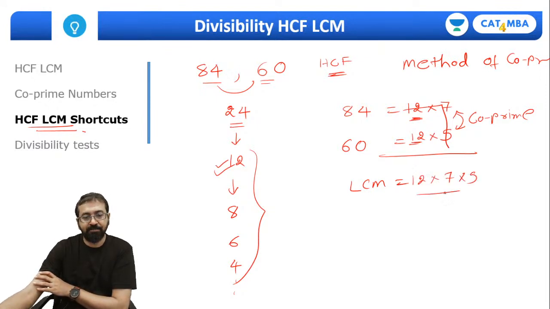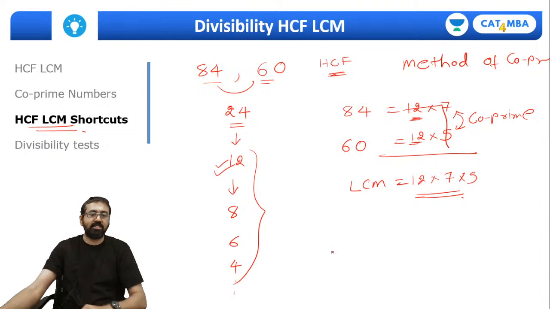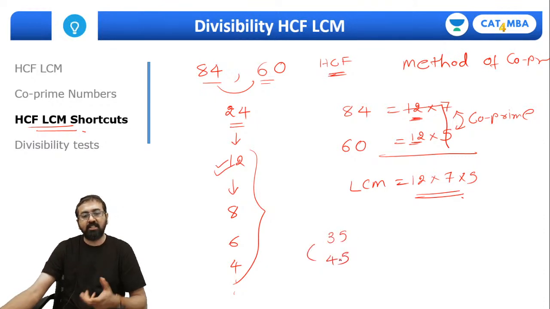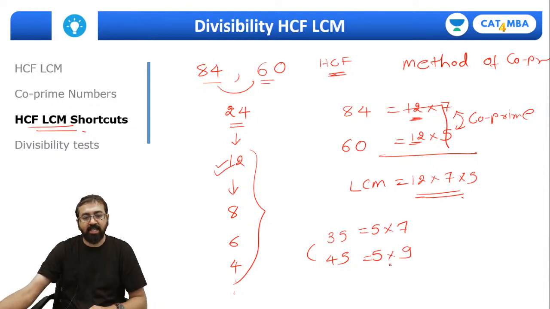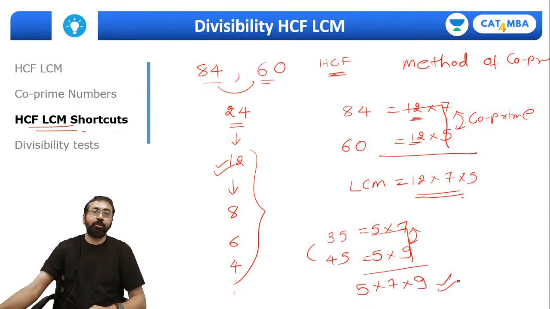Have you understood this? So this is the co-prime method to find the HCF and LCM. In the same way, if I take 35 and 45, by looking at the numbers themselves, I can make out 5 is the HCF. So what will be the LCM? First, write it this way: 5 into 7, 5 into 9, and these two are definitely co-prime. So now the LCM will be 5 into 7 into 9. Everyone, can we do it this way?